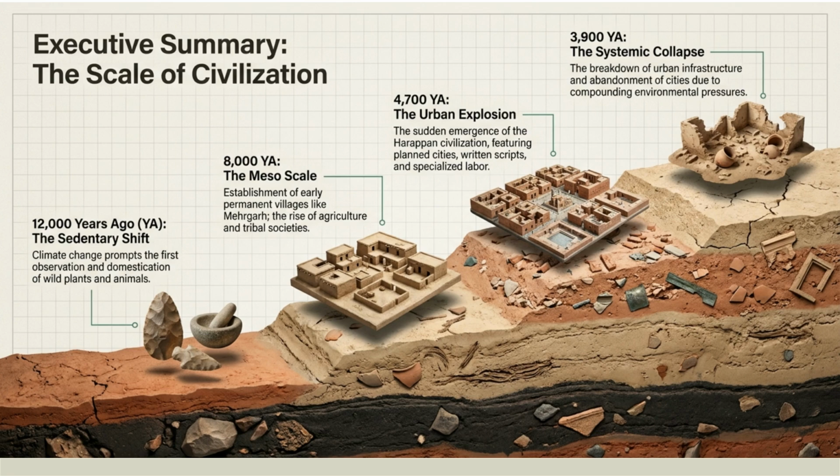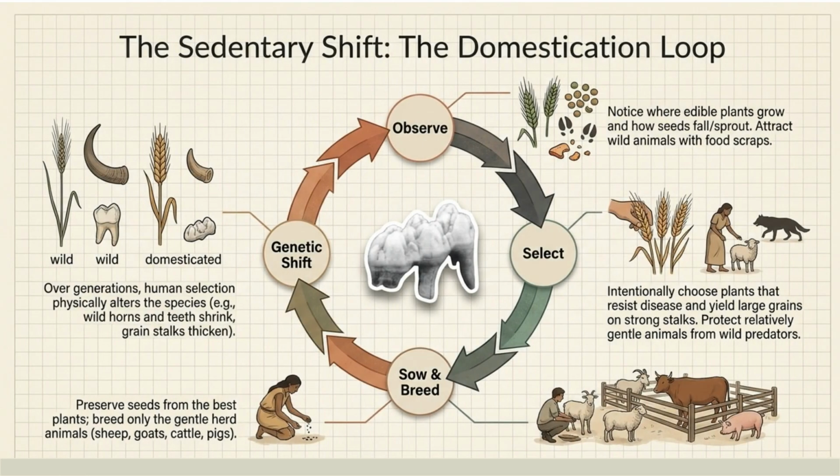and animals. This leads to the mesoscale, permanent villages, and the rise of agriculture 8,000 years ago. The sedentary shift is a domestication loop. Humans observed wild resources, selected beneficial plants and gentle animals, sowed and bred them, leading to a genetic shift over generations. This process ultimately physically altered the species.